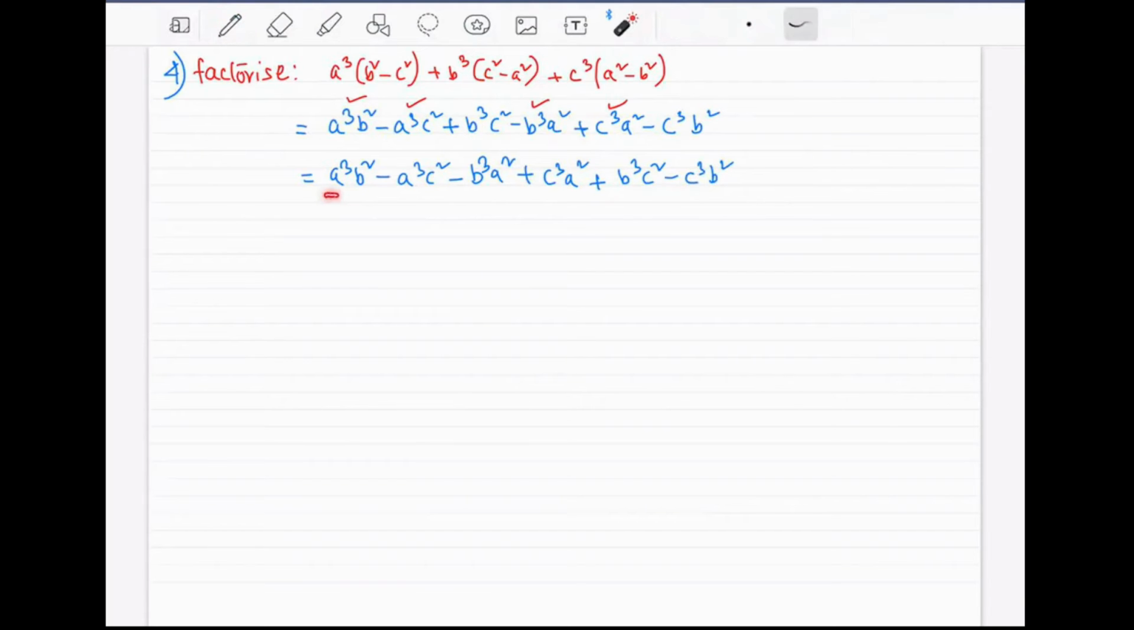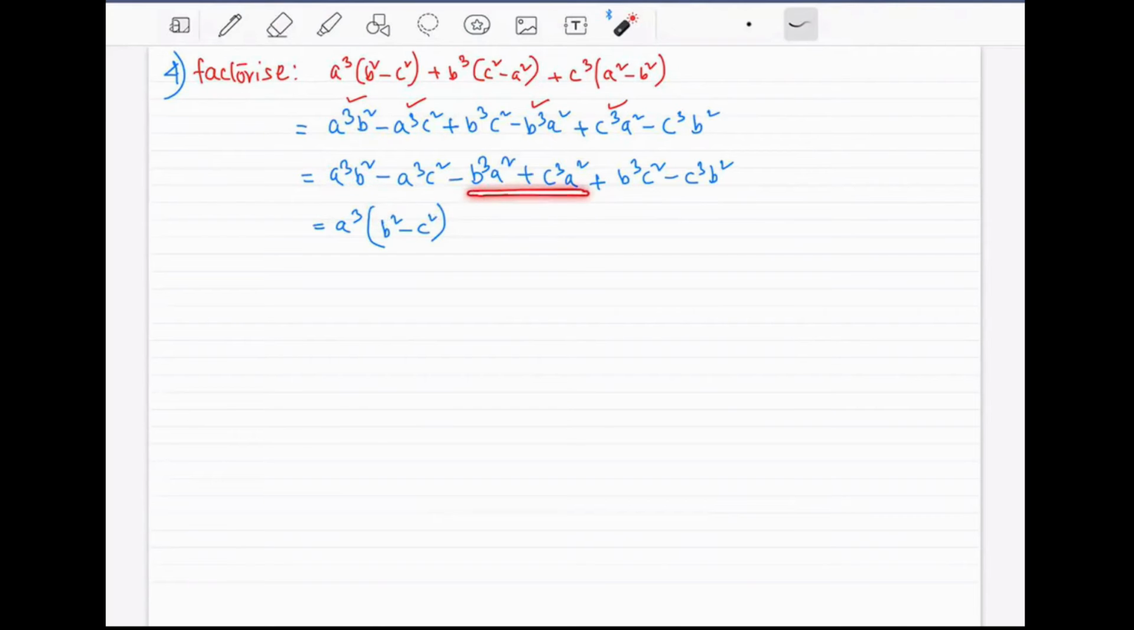Okay, these two have a cube in them. These two have a square in them. These two don't have any a in them. We will take the common factor of the first two, next two, and then the last two. Let's see what we will be able to obtain. A cube and a cube, we can take as common factor. So what is remaining is b square and c square. Look, a cube is outside, b square remaining here, c square remaining here.